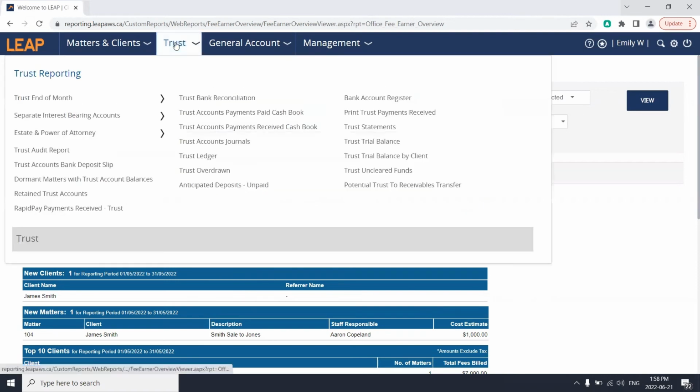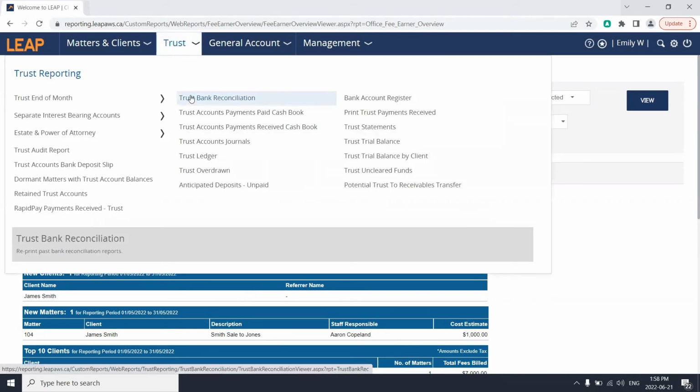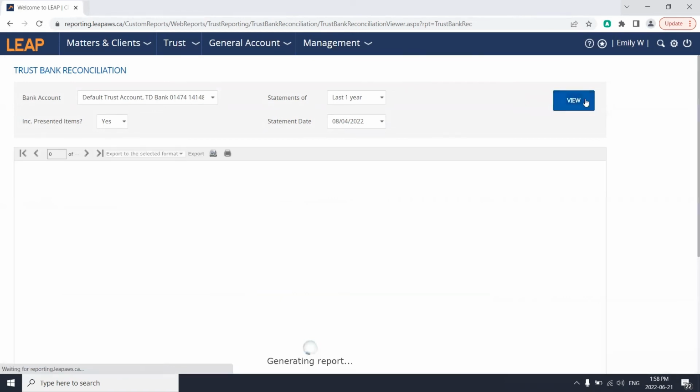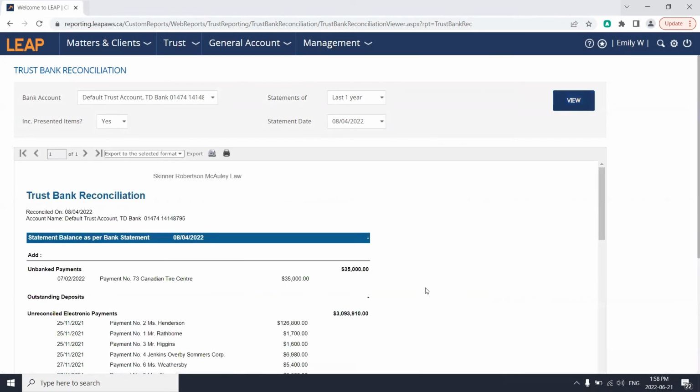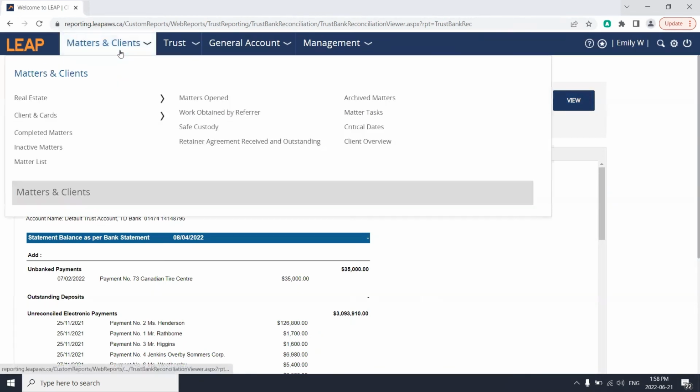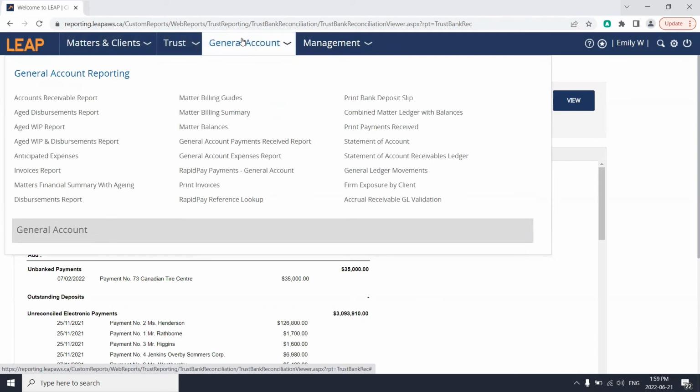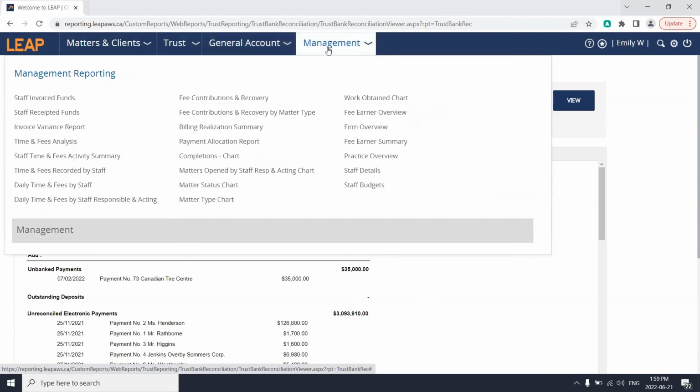If we wanted to pull up our trust bank reconciliation, we can do so as well. Easily, we can see the last year of statements and everything connected to the web browser. We have easy access to view anything related to the firm. Once again, we have our matters and clients, all of these matters, reports that are readily available, the trust, general account, and also the management.